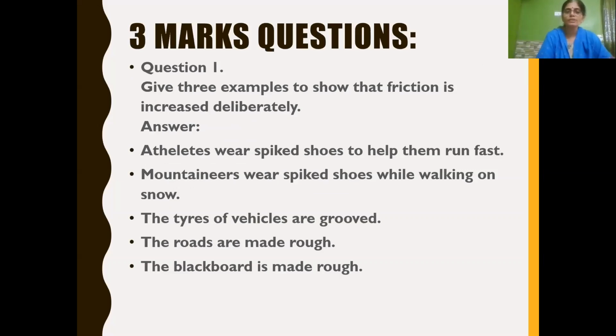Now let's see 3 marks questions. Give 3 examples to show that friction is increased deliberately. Where we purposely want to increase the friction. Here also any examples may be given, you have to choose the correct examples. Athletes wear spiked shoes, yes, it helps them to run fast. Mountaineers also wear spiked shoes while walking on the snow. Tires of the vehicles are grooved to increase the friction. Roads are made rough to increase the friction. Blackboard is made rough so that we can write easily using a chalk piece. So this way any examples will be given.